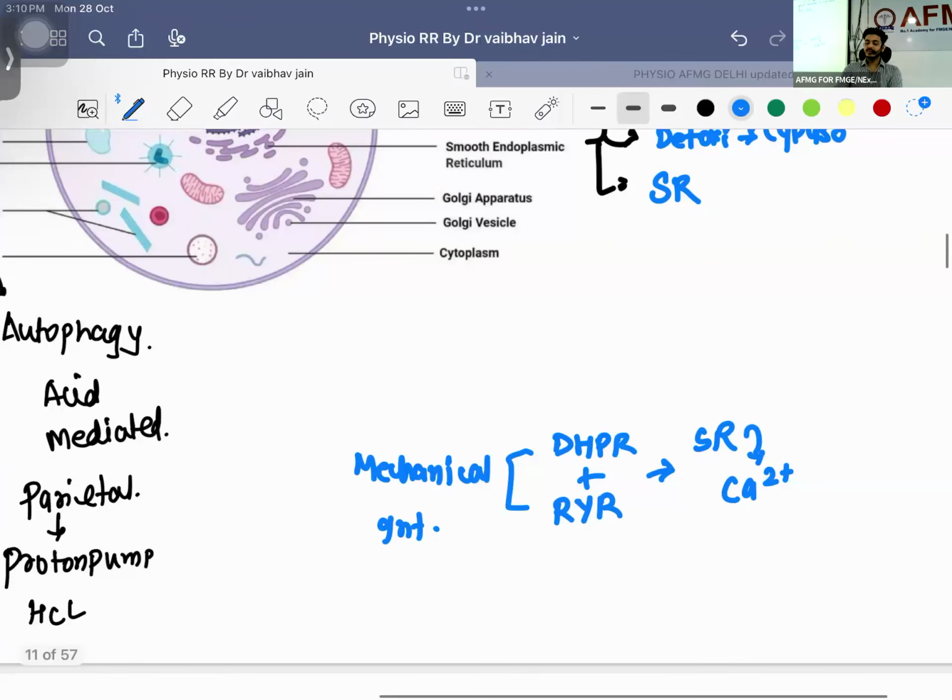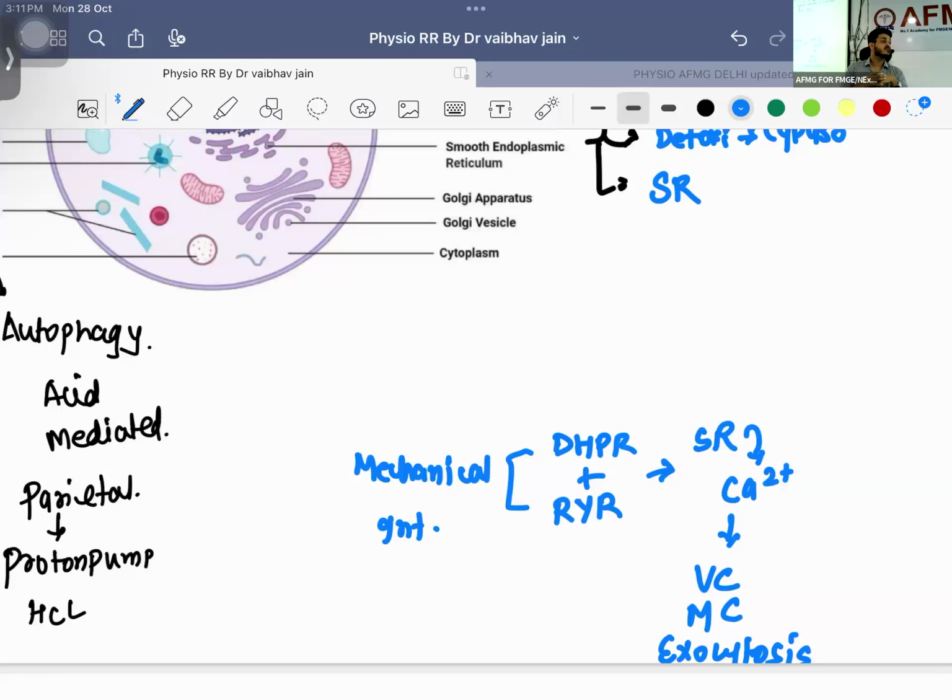So now what is going to happen? This calcium will be released, and in the vessel, it will be causing vasoconstriction. In the muscle, it will be causing muscle contraction. And in the cells, it will be doing what? Exocytosis. Multiple neurotransmitters will be coming out. Multiple vessels will be contracted. Multiple muscles will be contracted. You will be having hypermetabolism. And this is what is known as malignant hyperthermia.